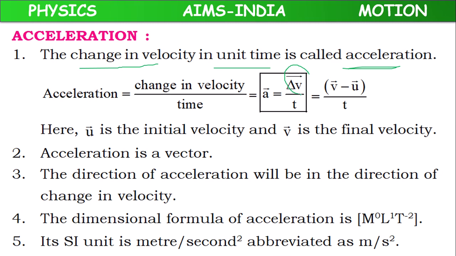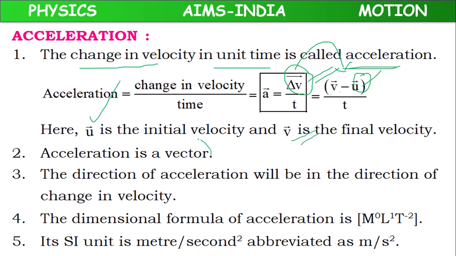Here delta V bar stands for change of velocity. So A bar, the acceleration vector, equals delta V bar, the change of velocity vector, divided by time. Change of velocity can also be written as final velocity vector minus initial velocity vector. Here u is the initial velocity, v bar is the final velocity.